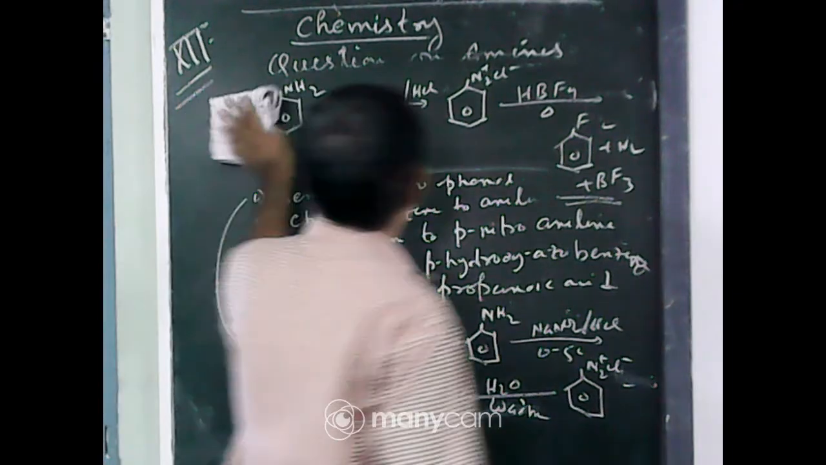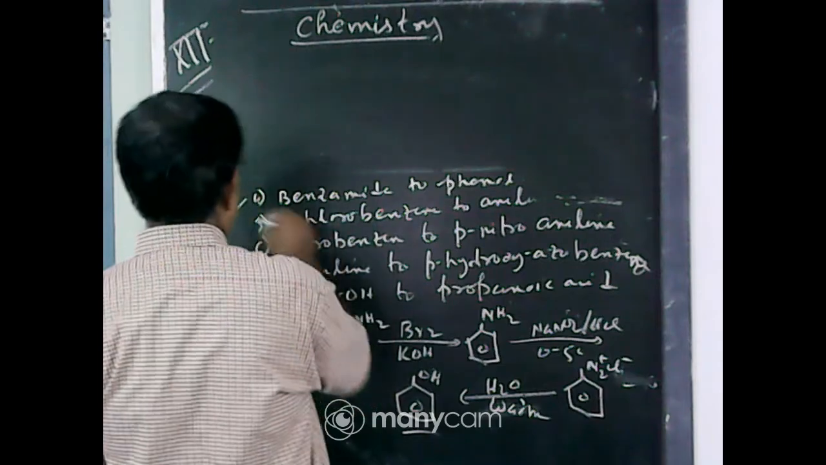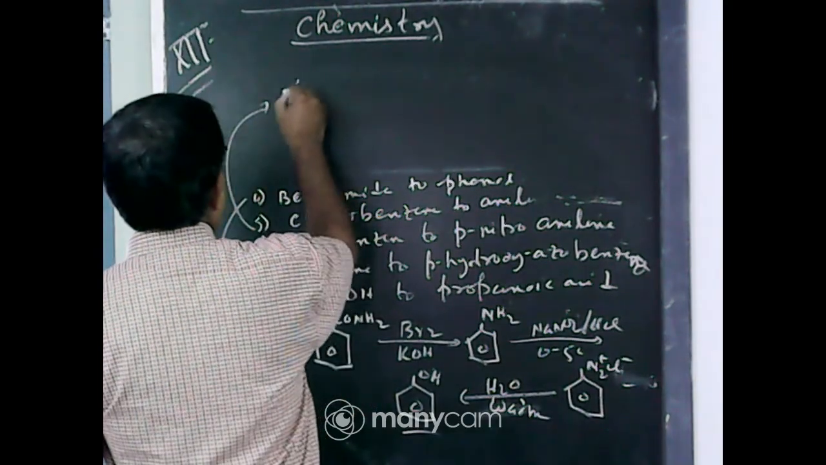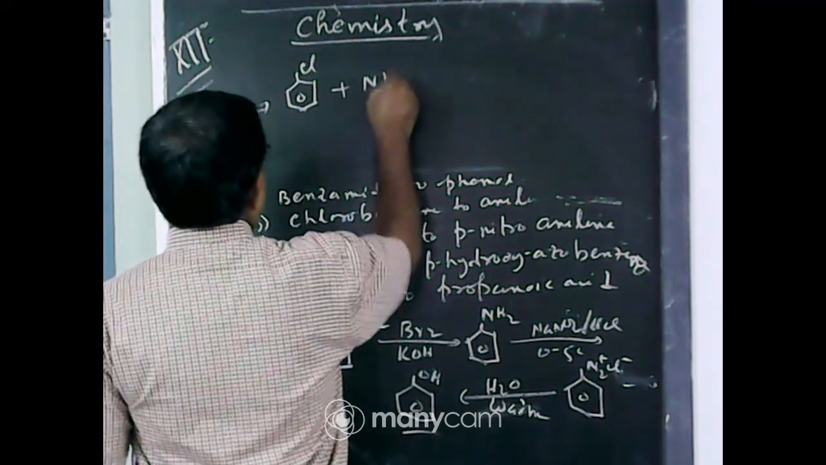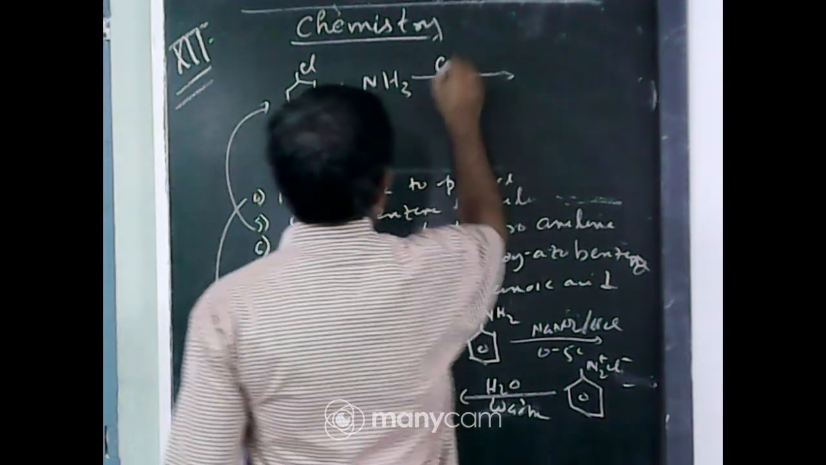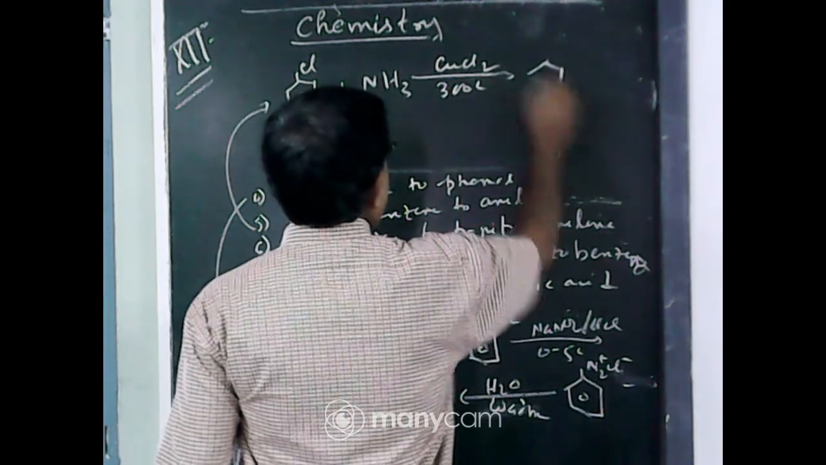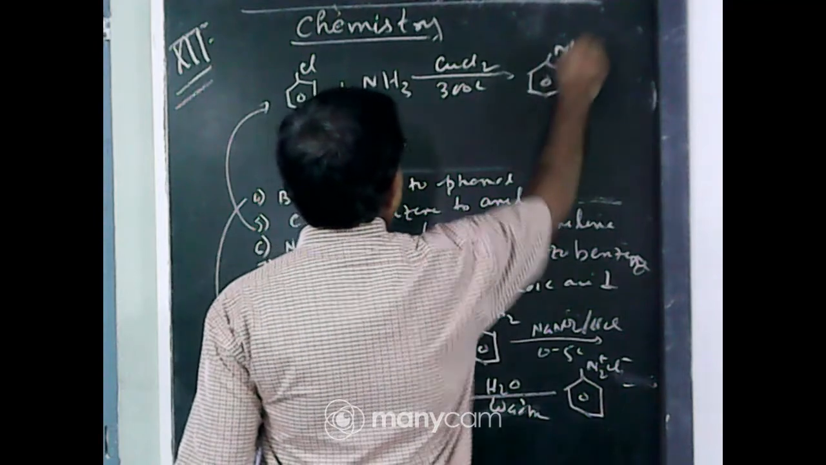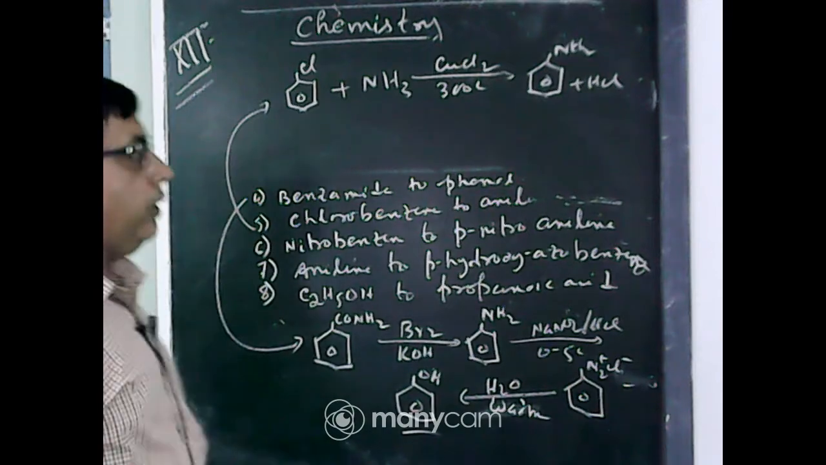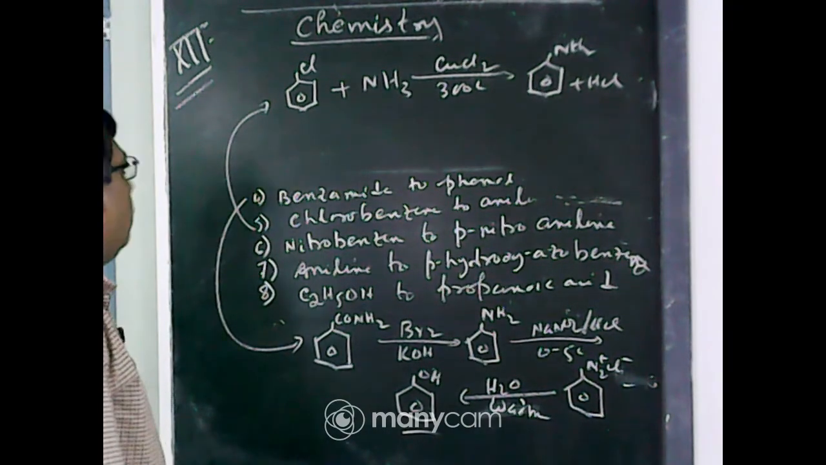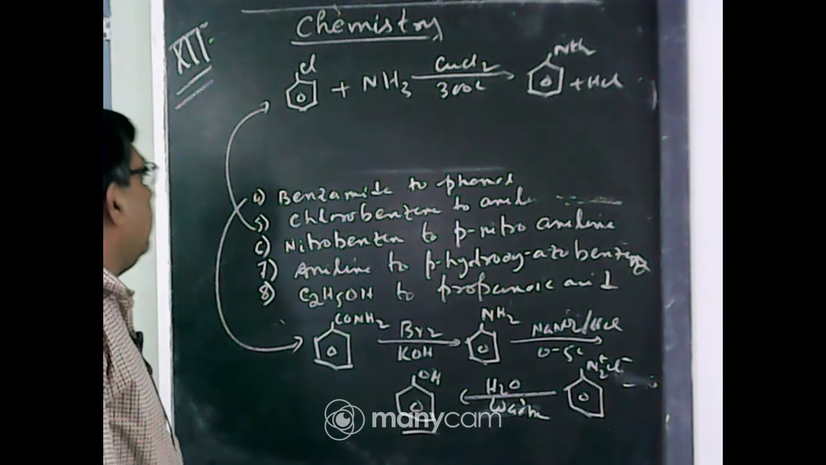Now next one, chlorobenzene to aniline. What is the formula of chlorobenzene? This reacts with ammonia in presence of cupric chloride catalyst at 300 degree centigrade. It forms aniline, benzene ring NH2, plus HCl. So chlorobenzene when heated with ammonia in presence of cupric chloride catalyst forms aniline. Chlorobenzene to aniline.